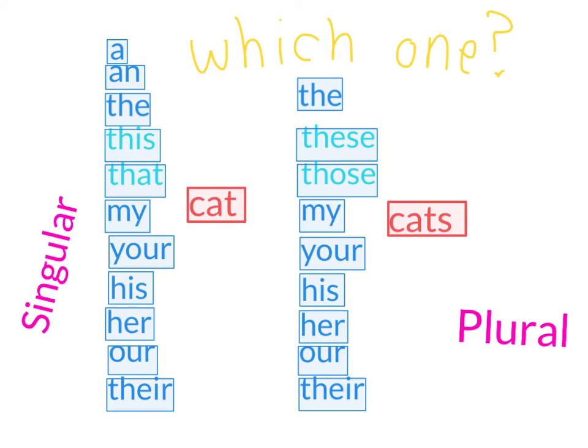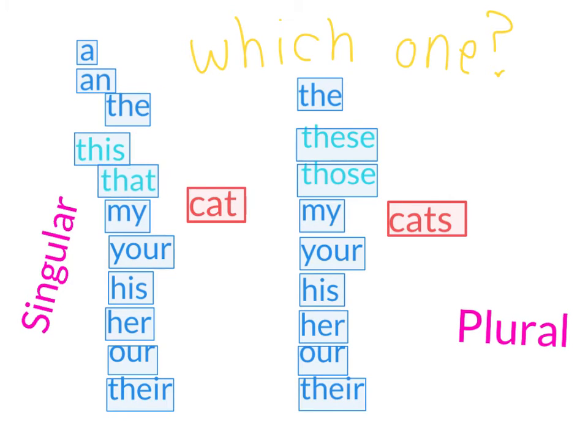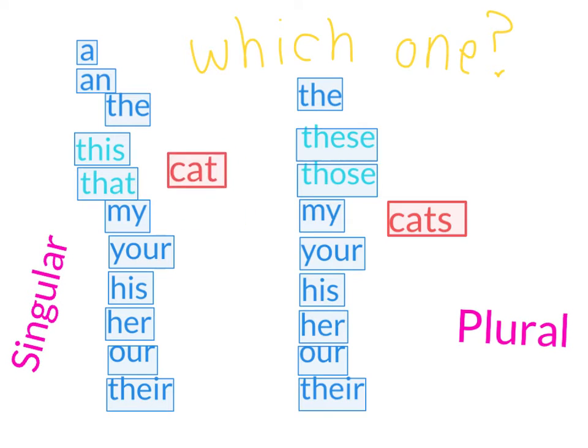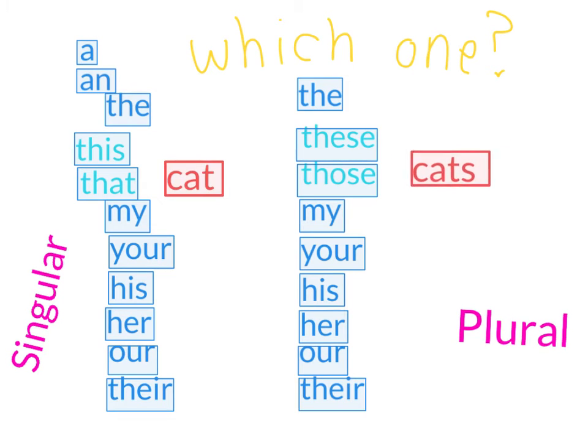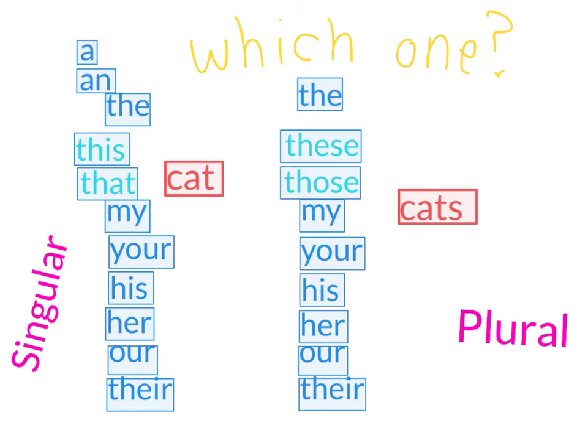So if it's just one cat, I want you to notice we can use a, and an if it begins with a vowel, this or that. Those words are special for nouns that are just one. Over here with cats that are plural, more than one, we can say the cats, these cats, those cats, my cats, your cats, his cats, her cats, our cats, their cats. On this side, the words that are special are these and those.